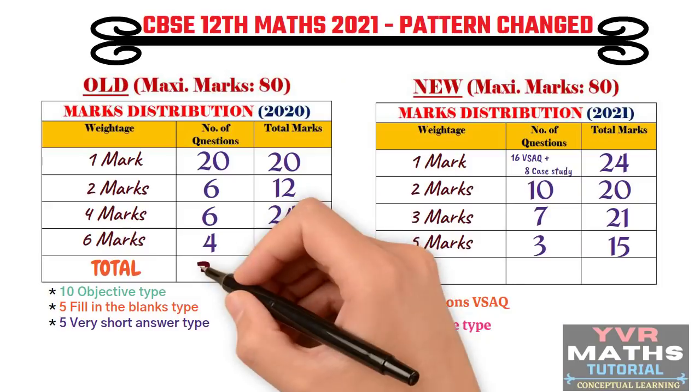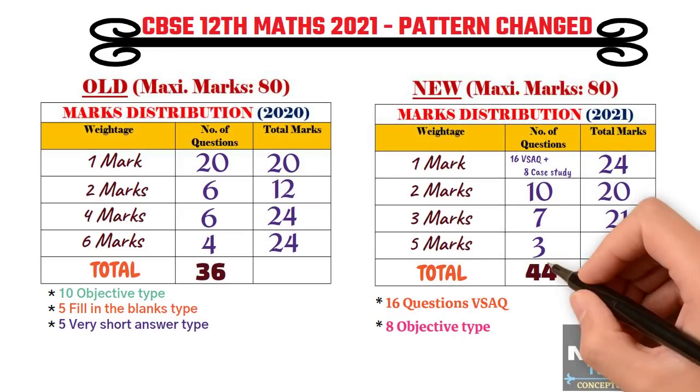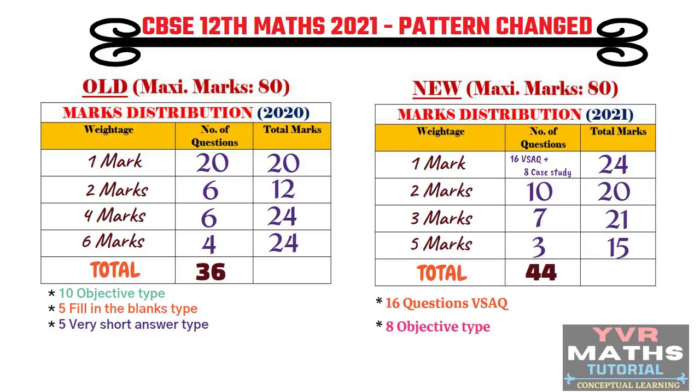If we observe the old pattern and the new pattern, in the old pattern the total number of questions is 36. In the new pattern, the total number of questions is 44. They increased the number of questions this year compared to last year. There is no change in total marks. Last year the maximum marks were 80, and this year the maximum marks are also 80. Comparatively, they increased the number of questions in 1 mark, 2 marks and 4 marks, but decreased one question from 5 marks compared to last year.